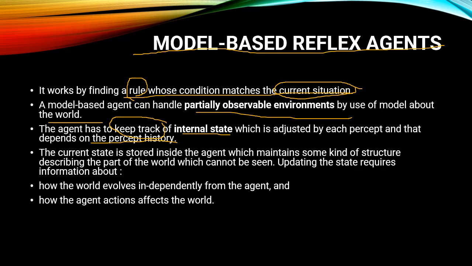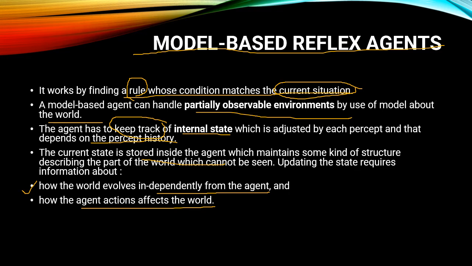The current state is stored inside the agent, which maintains some kind of structure describing the part of the world which cannot be seen. Updating the state requires information about how the world evolves independently from the agent, and second, how the agent's action affects the world.